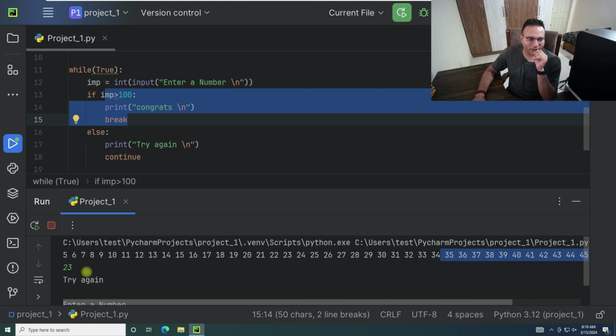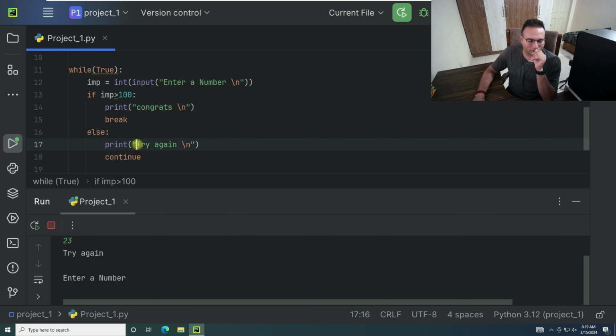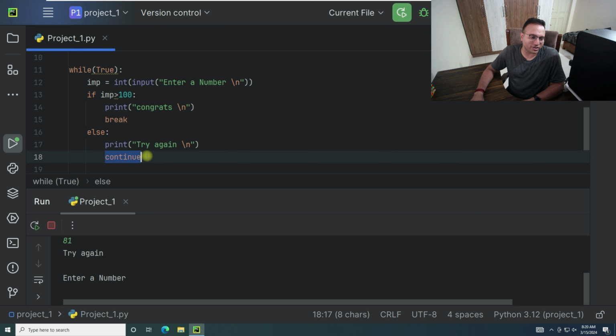So when I put the value as 23, you can see it replies back with "try again". If I put the value as 21 or 81, again I'm getting "try again", as this condition is fulfilled. We are directly going to the else statement, and over here we have the continue, so that we just keep putting the value again and again.